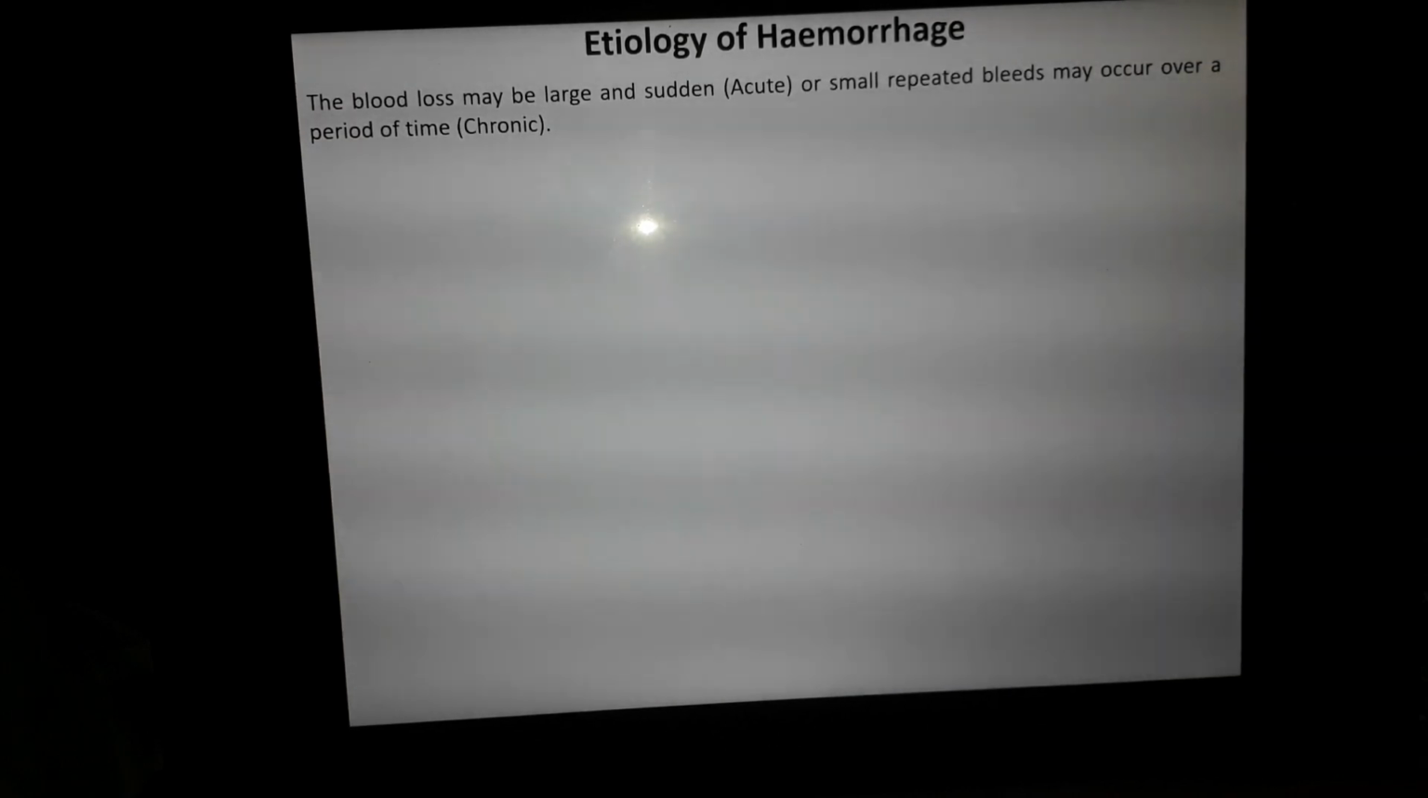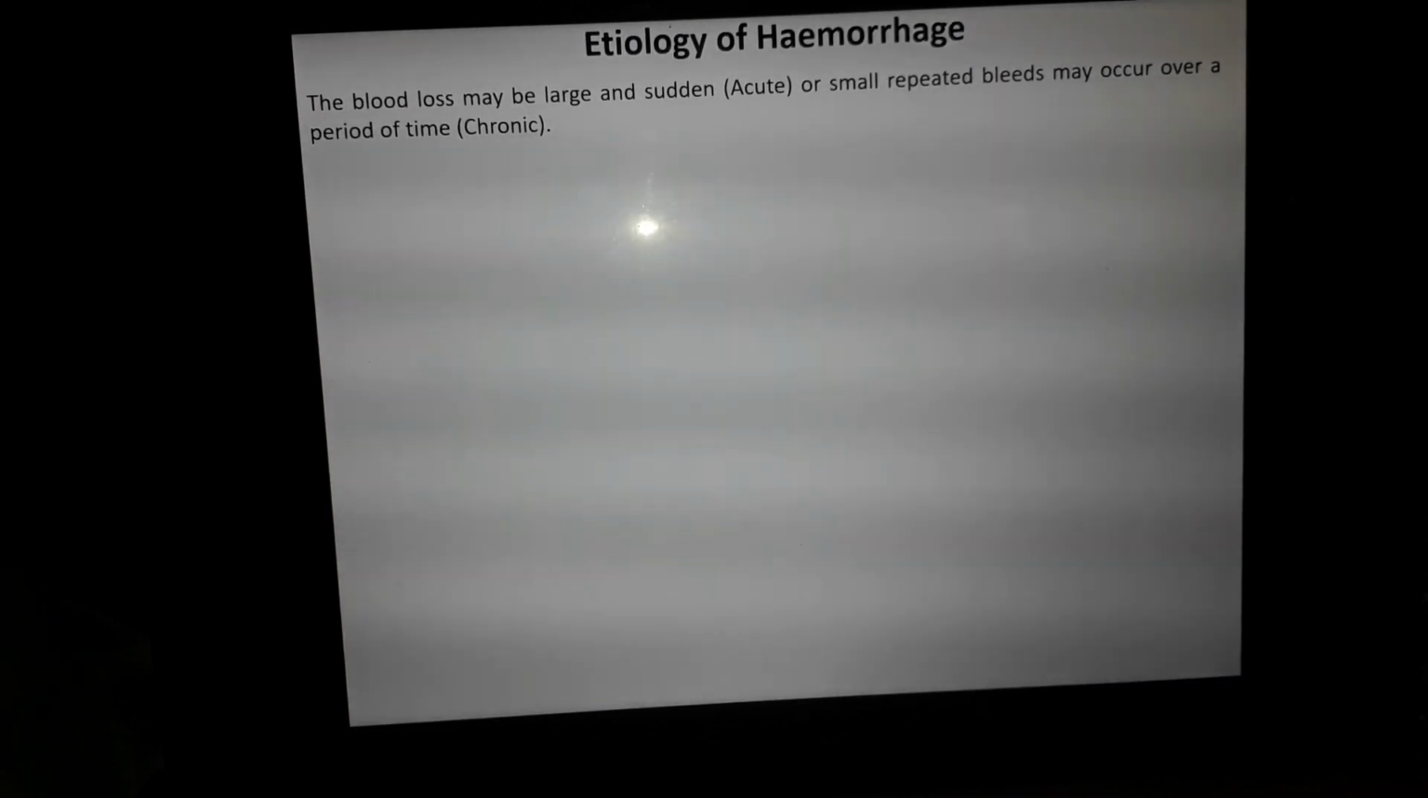Now, what are the causes of hemorrhage, or in other words, what is the etiology of hemorrhage? This blood loss may be large and sudden, which is called acute. If there is small repeated bleeding that occurs over a period of time, we call it chronic hemorrhage. So there are two types of hemorrhage, acute hemorrhage and chronic hemorrhage.